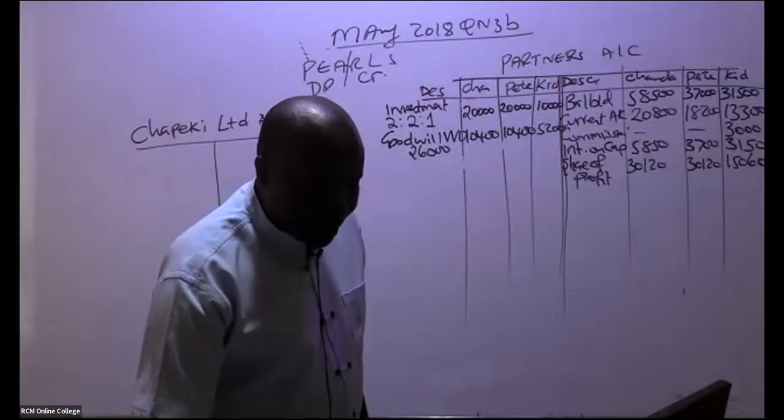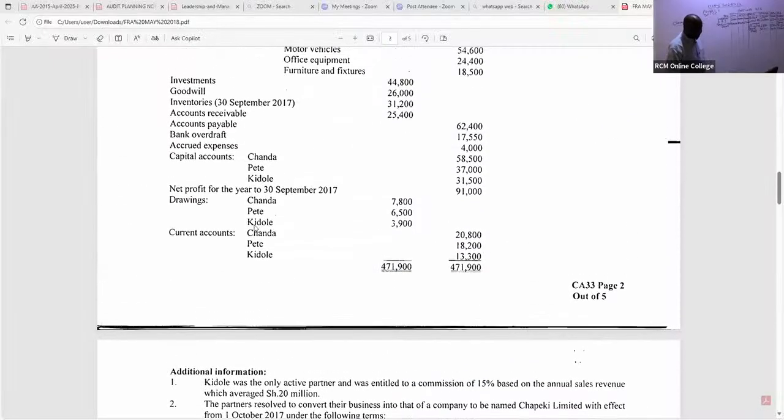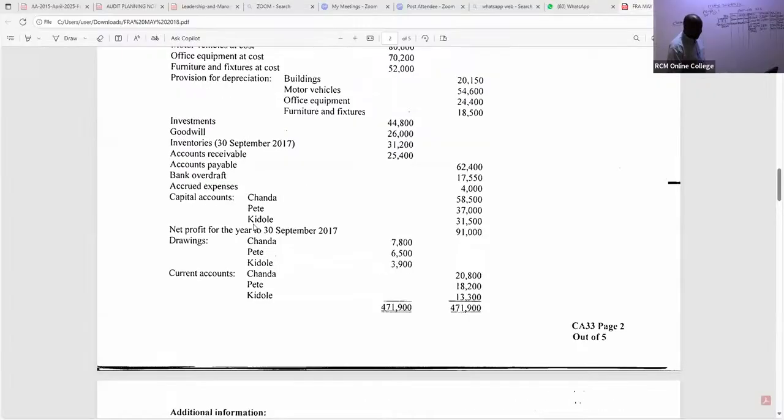So here we are. The capital accounts, I believe we already have accrued. I hope we already have drawings. Let's capture the drawings. These are drawings for partners, so you simply book them under partners. And remember, drawings are like expenses, so you shall debit. Come here and give us drawings.